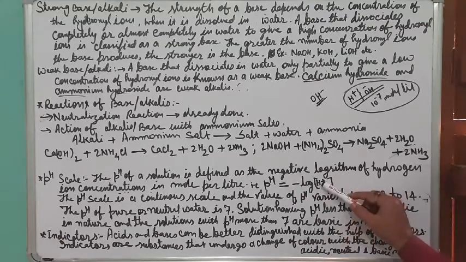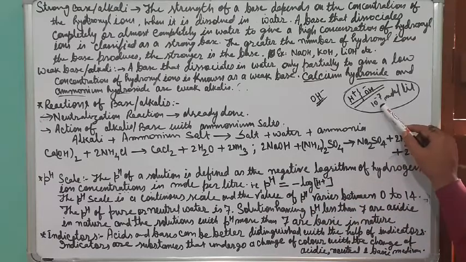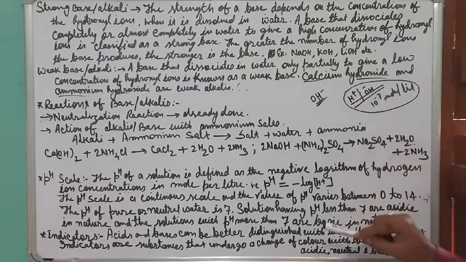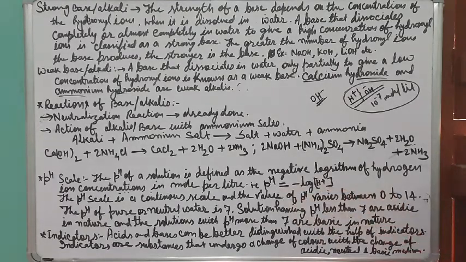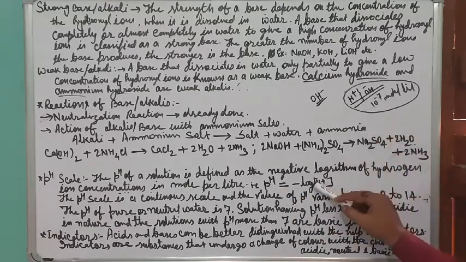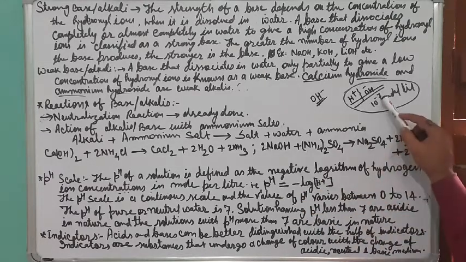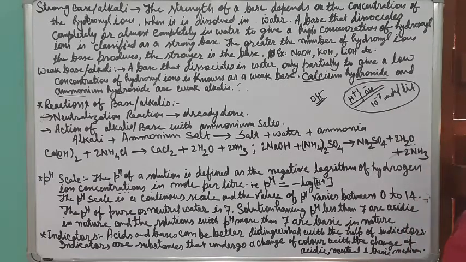So if the hydrogen ion concentration increases, pH decreases. Just for example, 10 to the power minus 1 is much higher than 10 to the power minus 7. When you write 10 to the power minus 1, how much pH will you get? 1. If you write 10 to the power minus 7, how much will you get? pH 7. Now 10 to the power minus 8, this concentration is on the lower part.